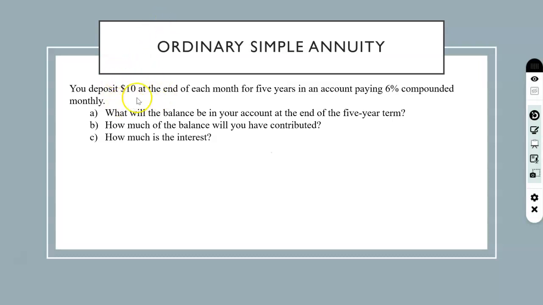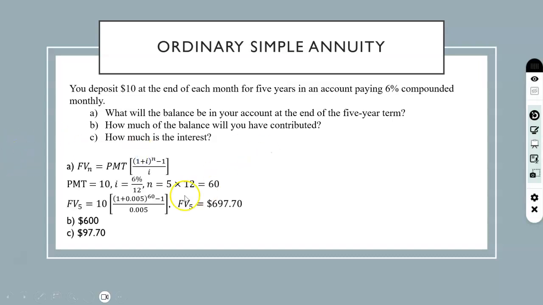You're depositing $10, so that means PMT is 10. Your I is 6% compounded monthly, that is 6 over 12 percent. And your N is 5 years. Every month you are paying, so 5 times 12, which is 60. Now you have all the data, so you will use the future value formula to calculate the future value.